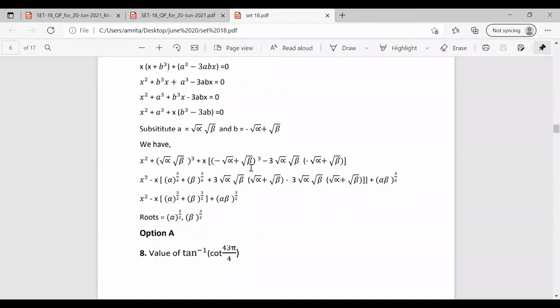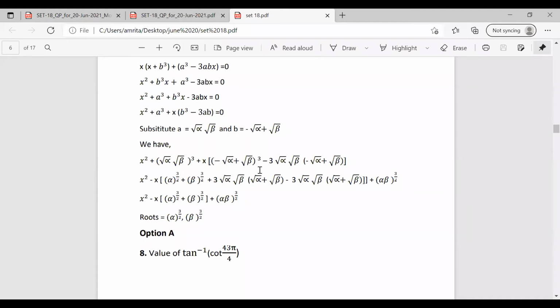So we rearrange this equation. Now x square minus, we are taking the x term first. So x square, taking this minus outside, we are having this equation as root alpha plus root beta whole cube.